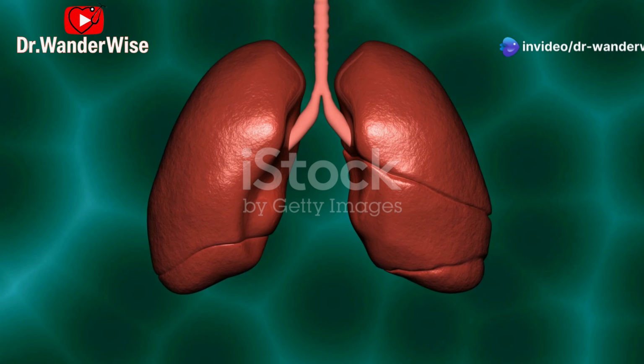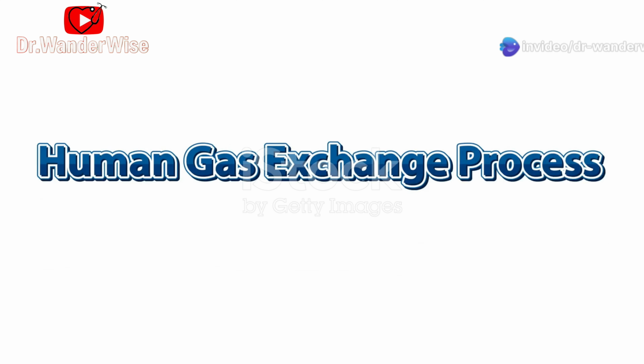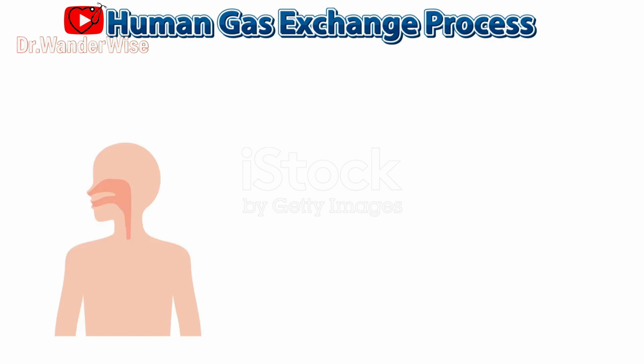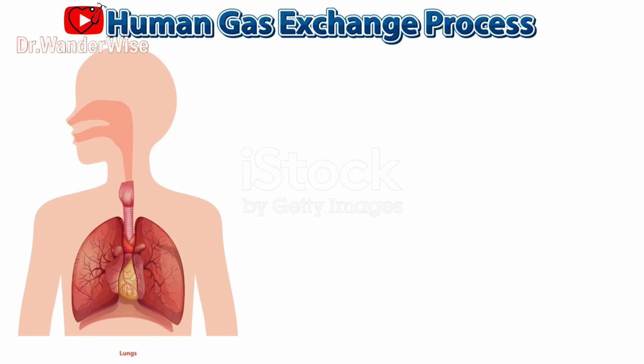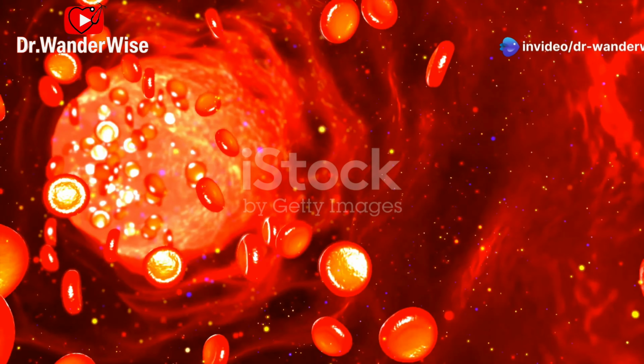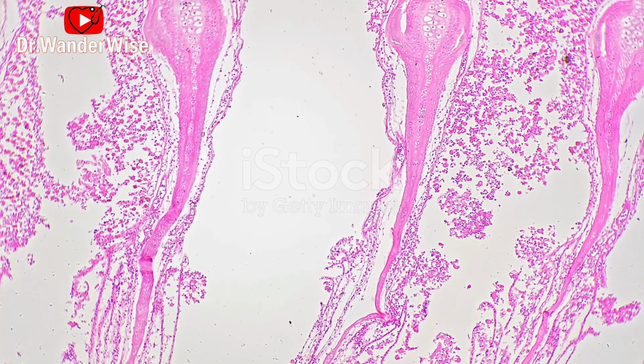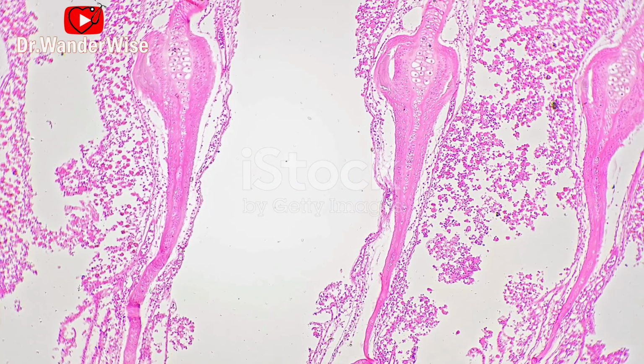Respiratory physiology involves the transport of oxygen from the environment to the cells within tissues and the removal of carbon dioxide in the opposite direction. This process includes ventilation, the in and out movement of air in the lungs, and perfusion, the circulation of blood in the pulmonary capillaries. Gas exchange occurs in the alveoli, where oxygen diffuses into the blood and carbon dioxide diffuses out.